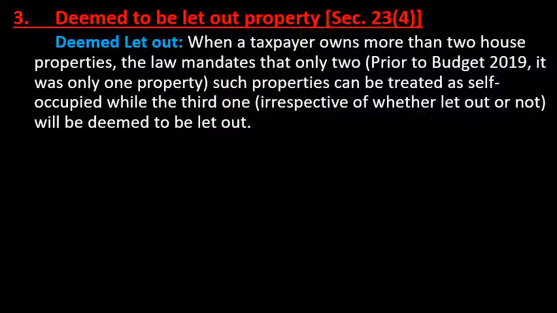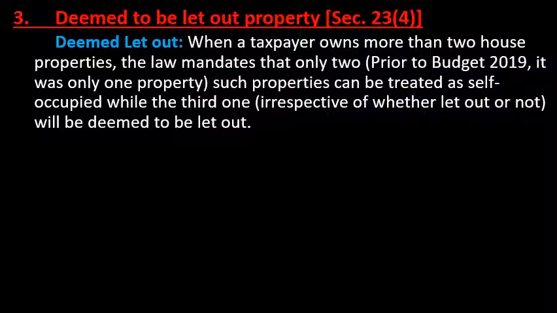For example, if you have four houses and all four are used for your own residential purpose, at the time of assessment of tax only two houses are considered self-occupied property and the remaining two houses are considered let out property. The properties considered let out as per the Income Tax Act are called deemed let out properties.